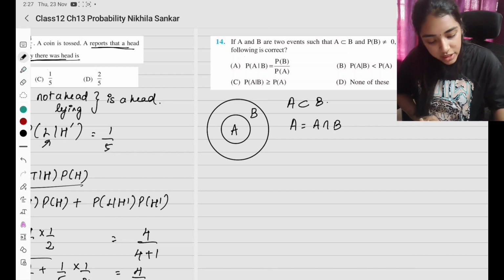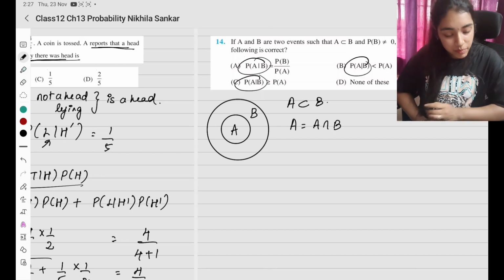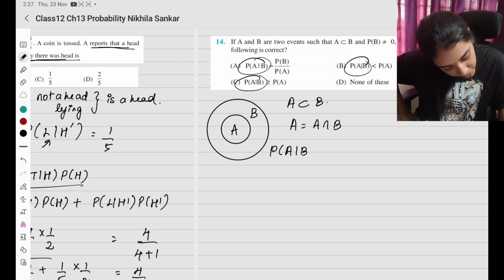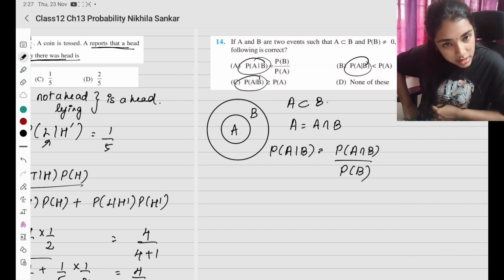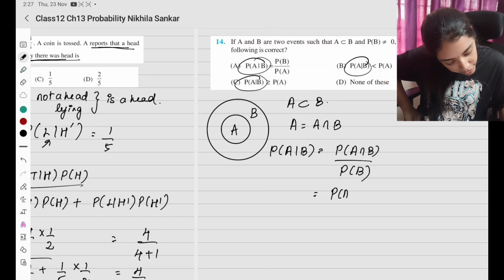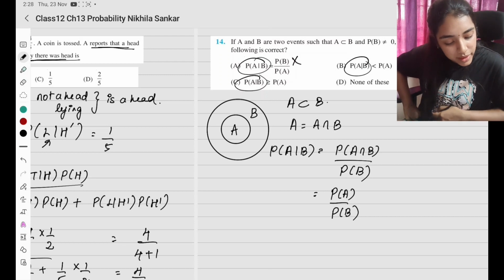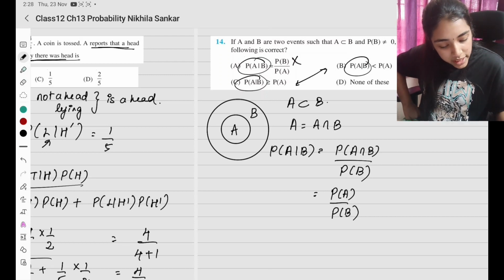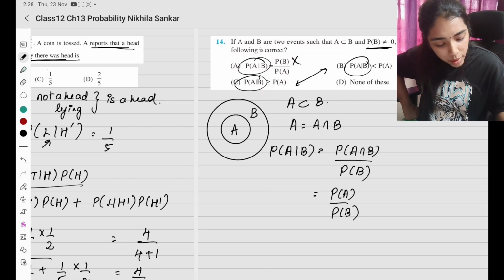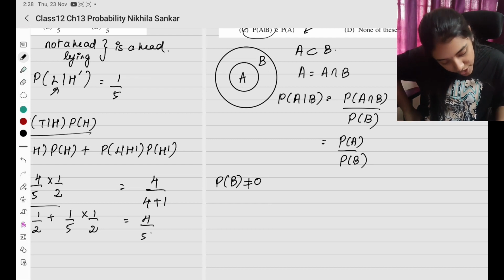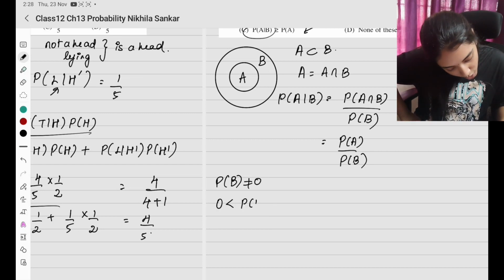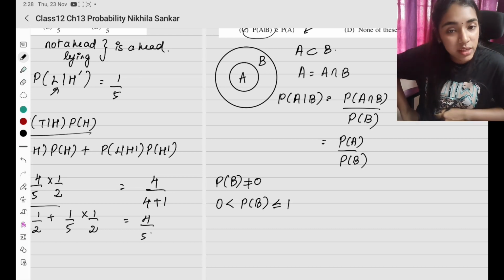Now according to what is given here, everywhere there is P of A given B. So how can I write this? Probability of A given B equals probability of A intersection B divided by probability of B. Correct? I can write this. So this is nothing but probability of A divided by probability of B. So this is wrong. Probability of B given A is wrong. So we need to check between the remaining two options. They have also given that probability of B is not equal to 0. You know that the probability is always greater than 0 and less than or equal to 1.